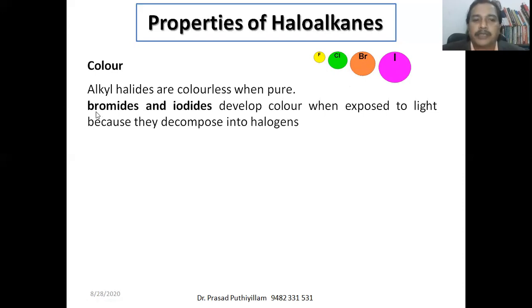The bromides and iodides develop color when exposed to light, because they decompose into halogens. Alkyl iodide will split into the alkyl group as well as iodine, and the halogen will separate out and that color will be given to that organic compound.